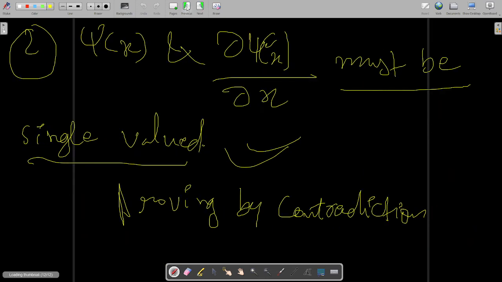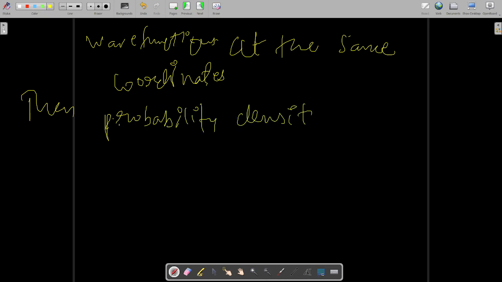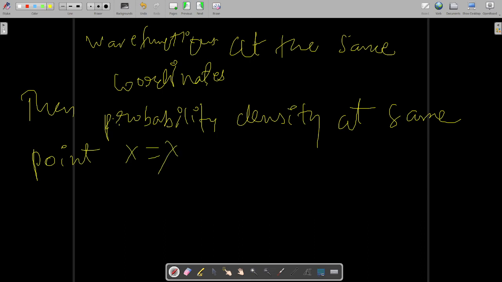So the thing which will contradict this is the probability density at the same point x equal to x at all time t.